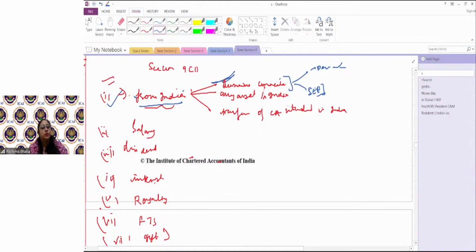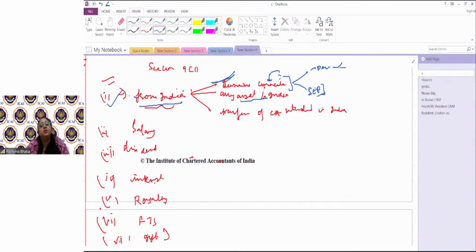दोनों सिचुएशन में से कुछ भी फुलफिल हुआ, it would be income coming from business connection and it would be taxable in India. Next is income from any assets in India or from any source in India. मतलब सिंपल सा है, if I'm getting an income from FD in India, it's an income accrued in India. अगर वो asset या उसका source इंडिया में है, उससे कोई भी income आ रहा है would be an income accrued in India. अब वो income you are receiving it in your foreign accounts, you're receiving after the end of the year, you're receiving it through some checks or anything, or you're receiving in kind.